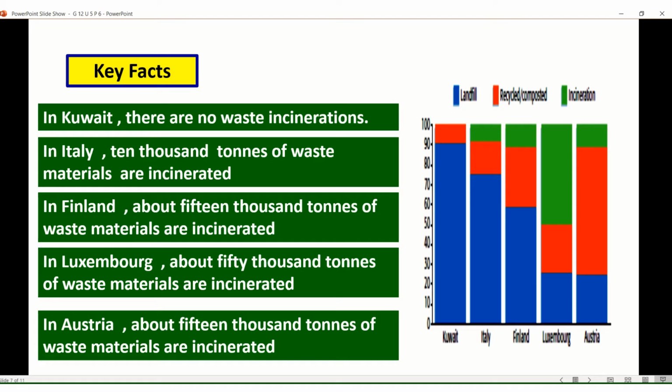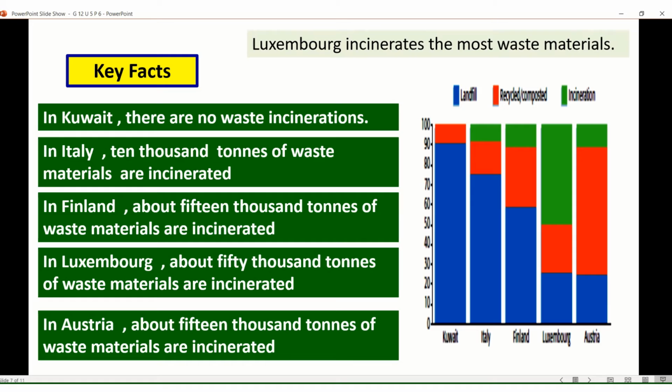In Austria, about 15,000 tons of waste materials are incinerated. So what do we conclude? Luxembourg incinerates the most waste materials. And which country doesn't incinerate waste? Of course, Kuwait. And the least or second is Italy.